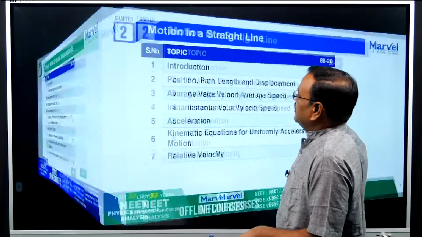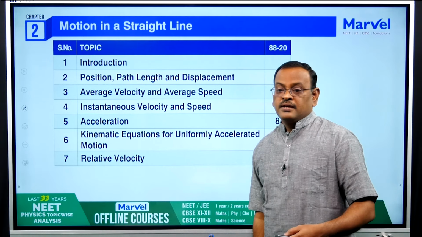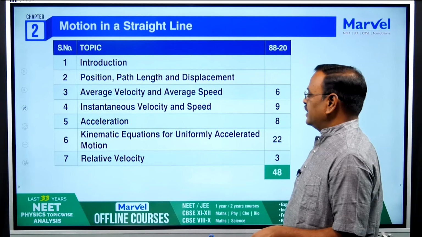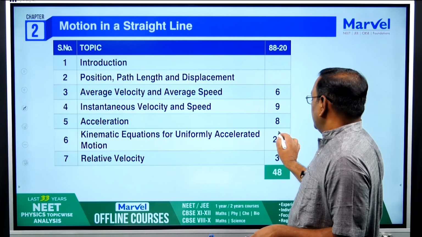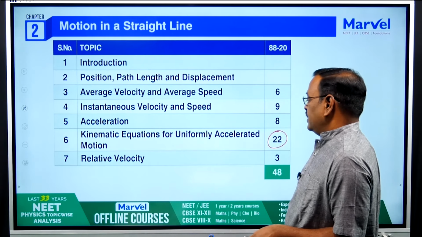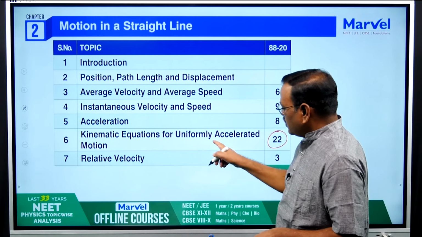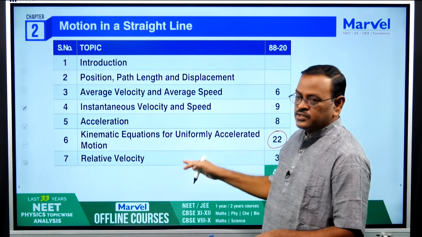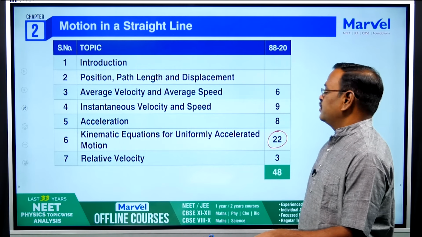Second chapter, motion in a straight line, one of the very important chapters. Here it has 7 topics and the very important topic is kinematic equations for uniformly accelerated motion. So focus more on this topic, give equal importance to all, but focus more on this one.